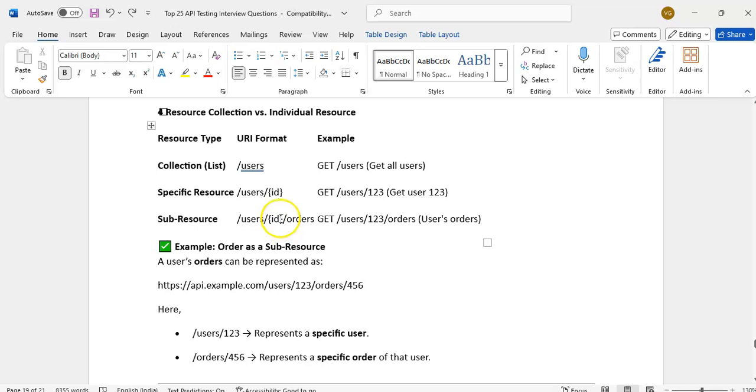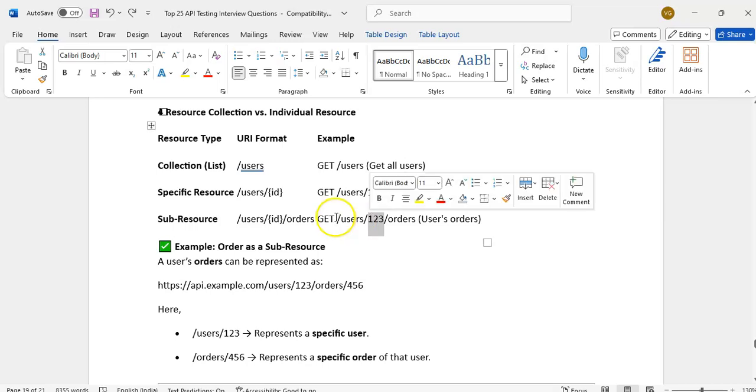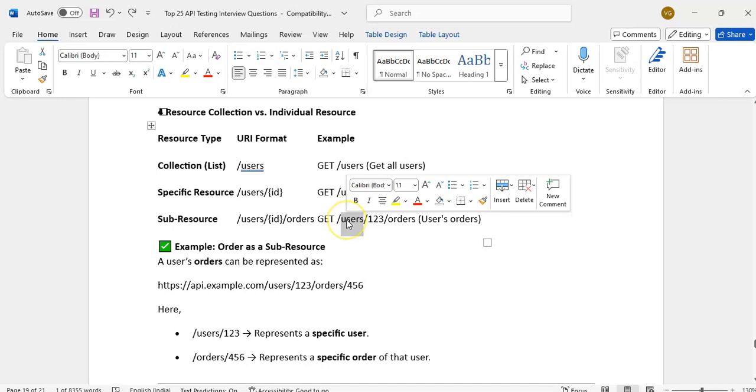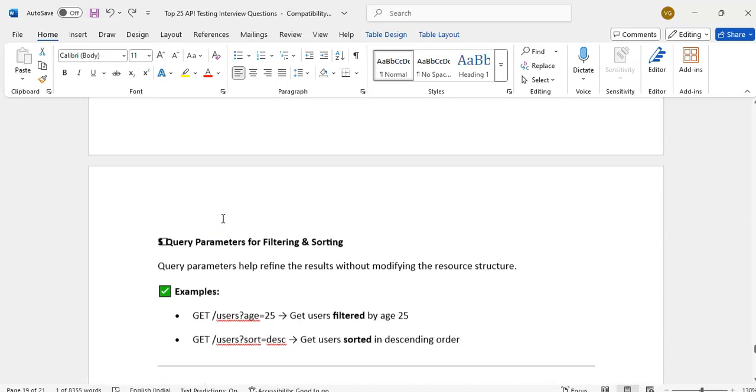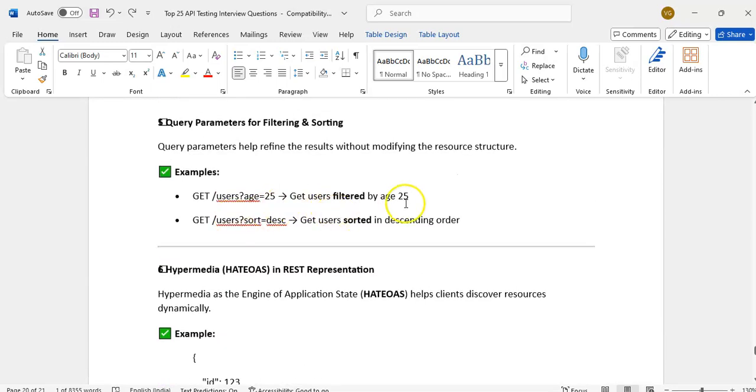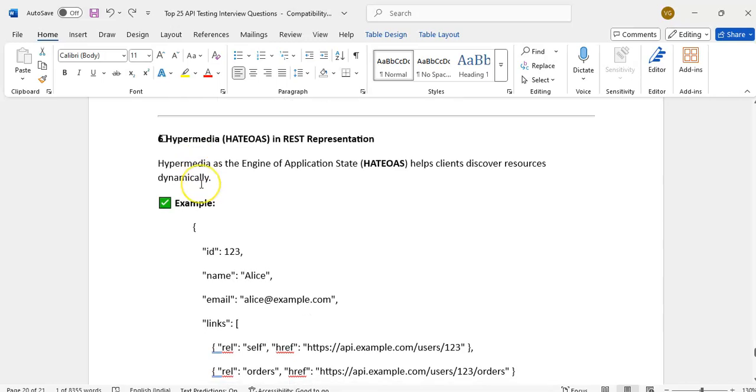Sub resource: we can have multiple resources and multiple path parameters. For users/123 and then orders, this is a sub resource. In the middle it is filtering: it gets the 123 user and then the 123 user's orders. Then query parameters for filtering and sorting.